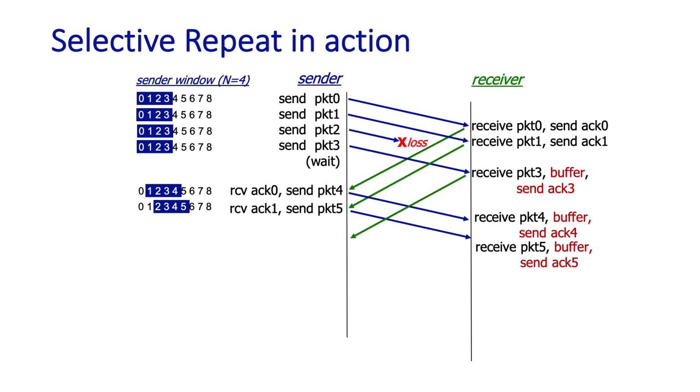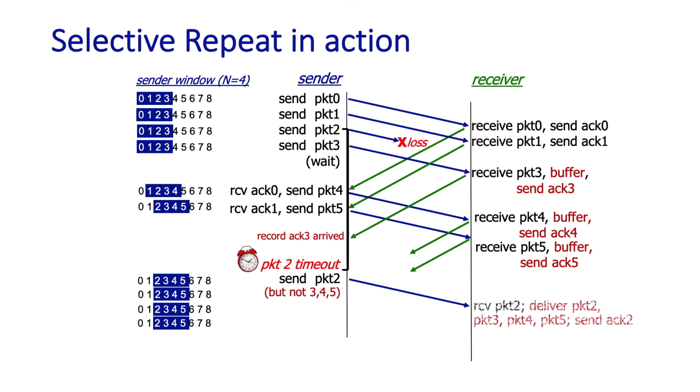When the acknowledgement for ACK 3 arrives, the sender will record that ACK 3 has arrived, but the window will not be moved forward because packet 2 has not yet been acknowledged. Well, packet 2 was lost earlier, so eventually there'll be a timeout event for packet 2, and in this case, the selective repeat sender will just retransmit packet 2. That will propagate over to the receiver. In this case, it's not lost. The receiver receives packet 2, delivers packet 2, and also delivers the content from packets 3, 4, and 5, and sends an acknowledgement for packet 2.